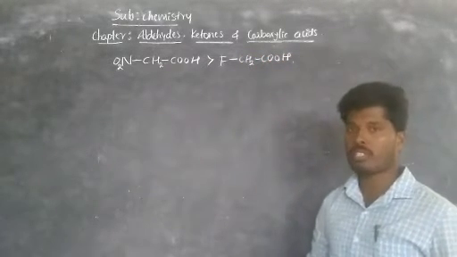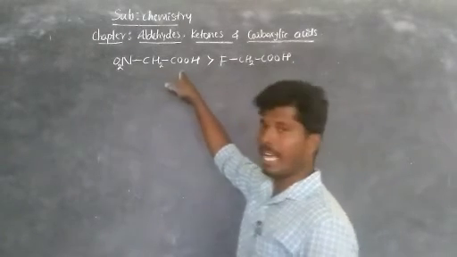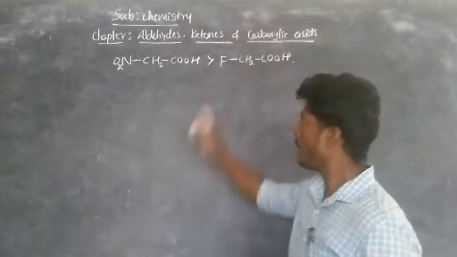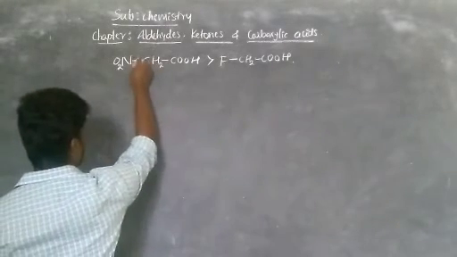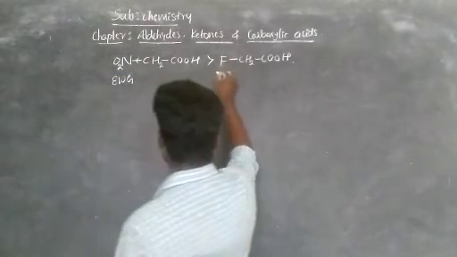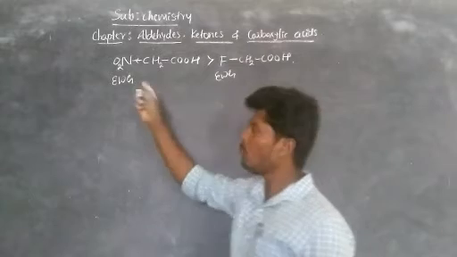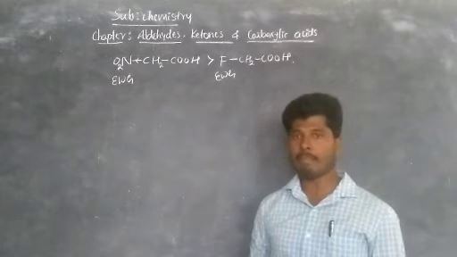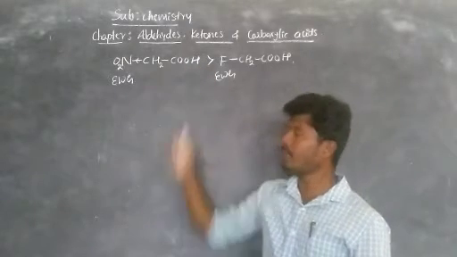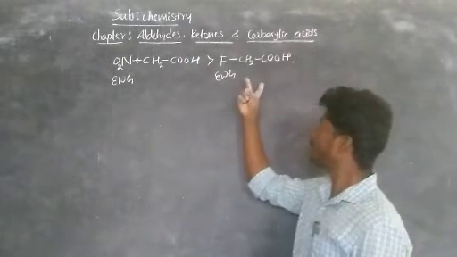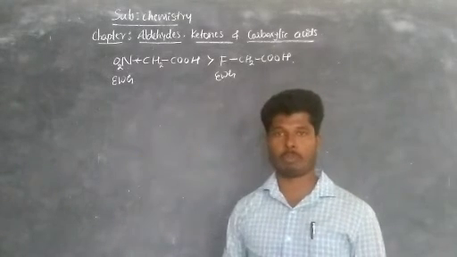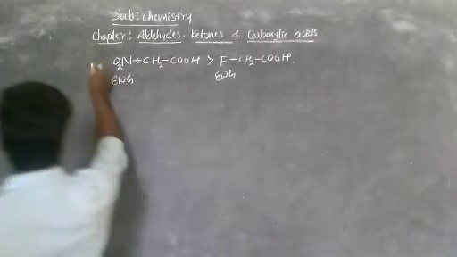The first reason is that nitroacetic acid is more acidic than fluoroacetic acid. This is due to the electronegativity of an atom. Among these two, the nitro group is the more electron withdrawing group compared to fluorine. Since the nitro group withdraws more electron density, the hydrogen-oxygen bond is more polar, so nitroacetic acid is highly acidic compared to fluoroacetic acid. This is the strength of the electron withdrawing group. This is the first reason, the first question.